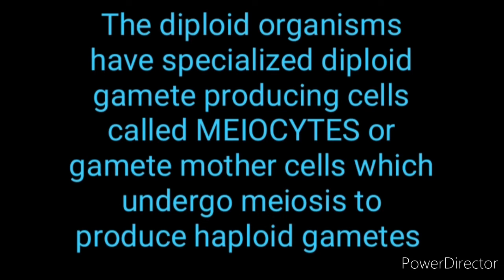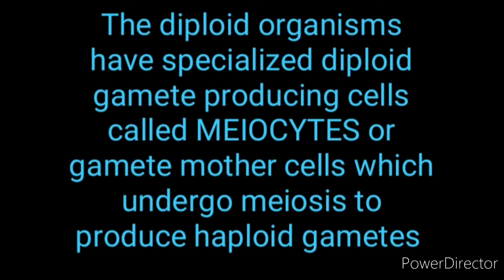Second, all plant members have the haploid gametophyte, male and female structures. They are haploid structures and thus produce haploid gametes by the mitosis process. Examples: bryophytes, pteridophytes, gymnosperms and angiosperms. But in the diploid parents, in the diploid organisms, they are producing the haploid gametes.